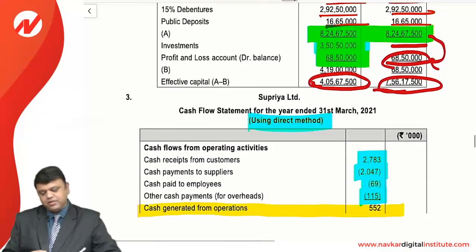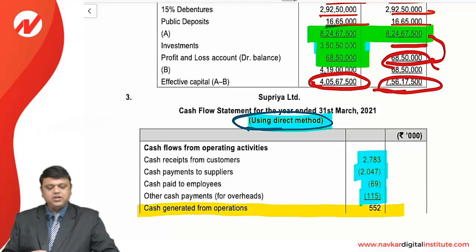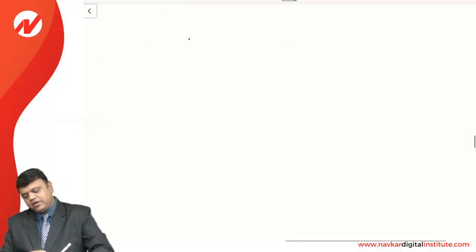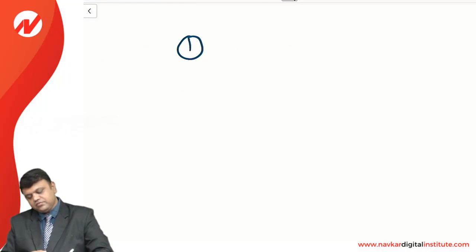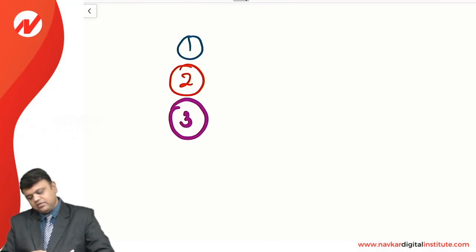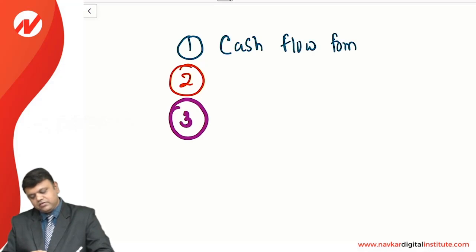So this is a very simple sum, friends, on the cash flow, where you need to follow the direct method as per AS 3, and where you need to bifurcate all the activities into 3 parts. That is, number 1, cash flow from operating activities.